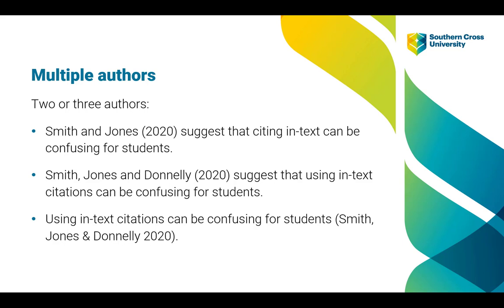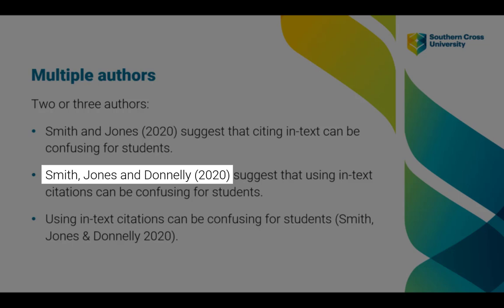The second example shows how to cite in text when the work has 3 authors. Here we can see that the first author's name is followed by a comma, and then we have the second author's name, and then the word "and" before the last author's name and the year in round brackets.